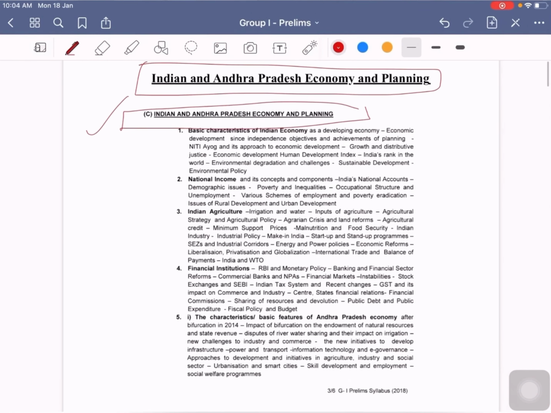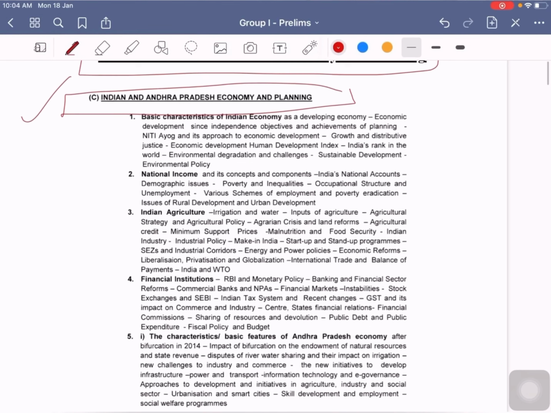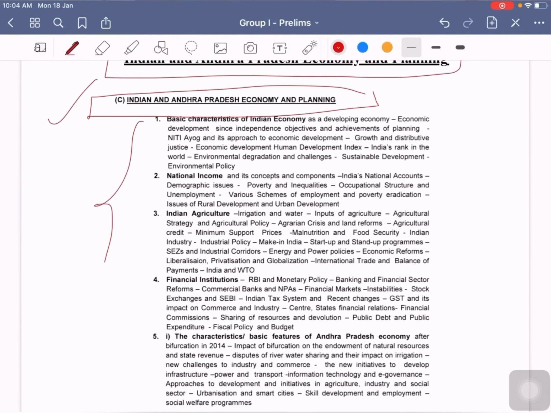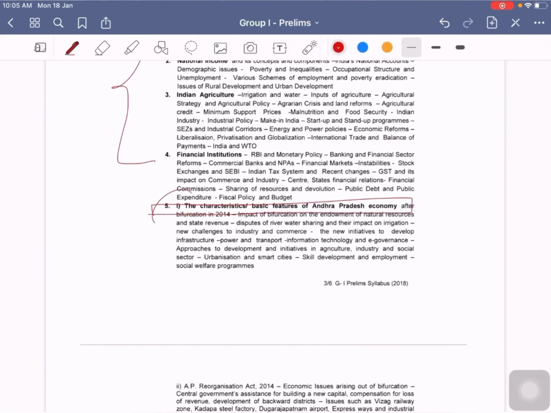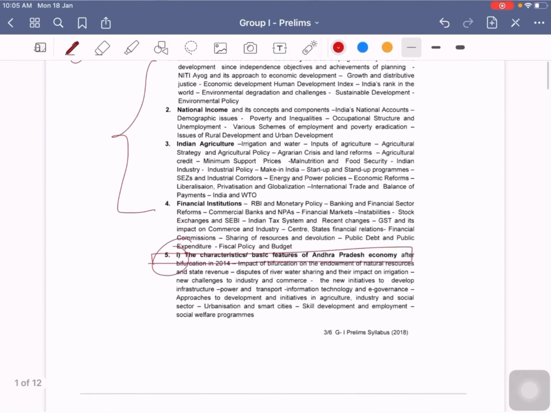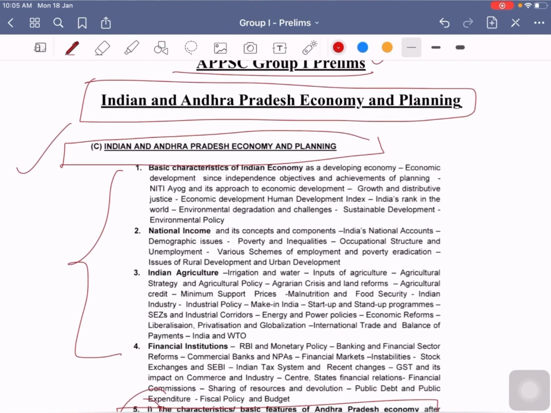It basically consists of 5 chapters. 4 chapters are related to Indian economy, and the fifth chapter is related to AP economy, and the fifth chapter is divided into two parts, 1 and 2. So first we will see the syllabus and what aspects they are concentrating on.